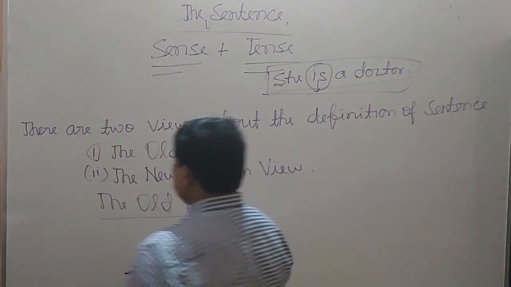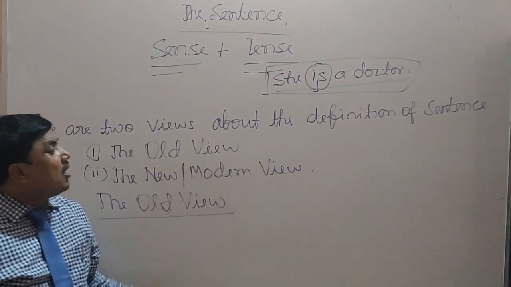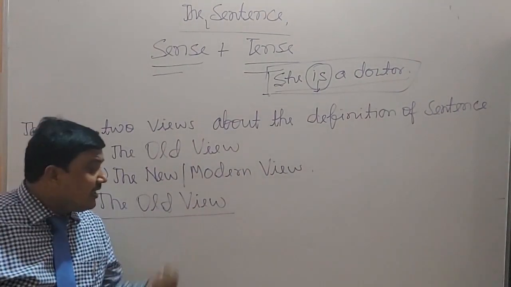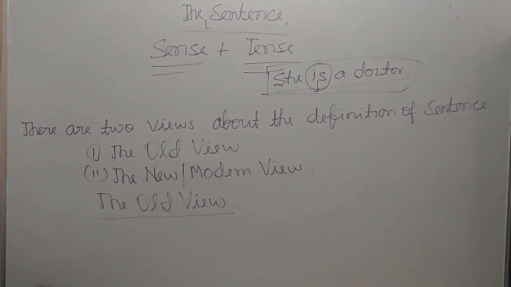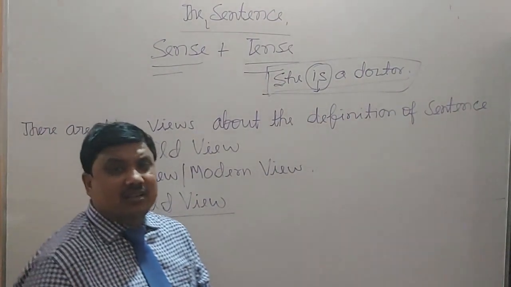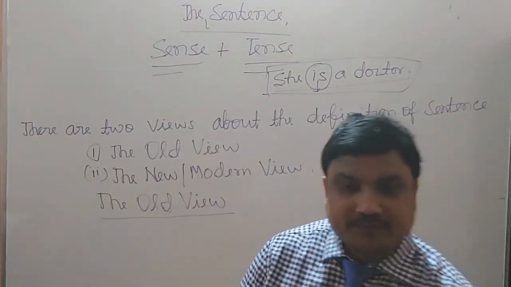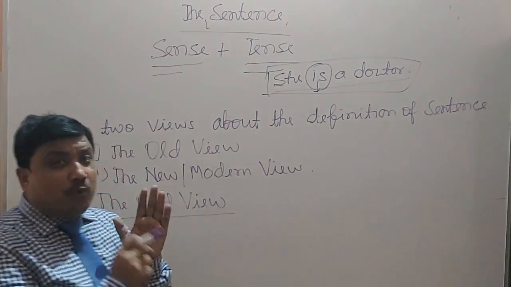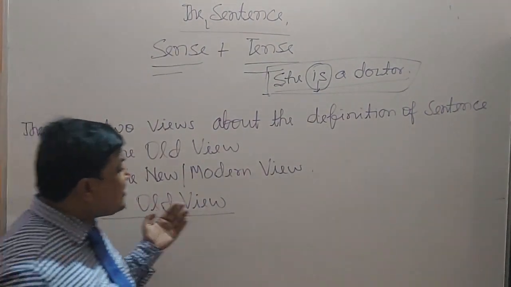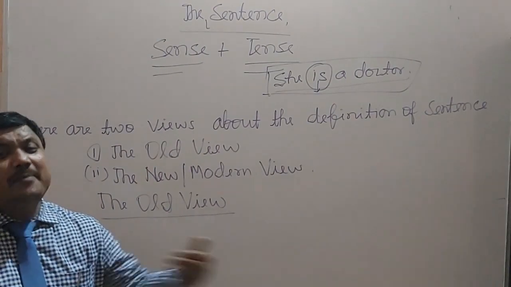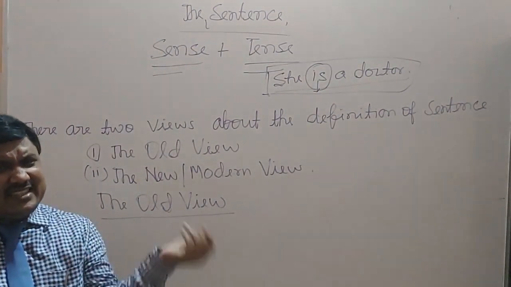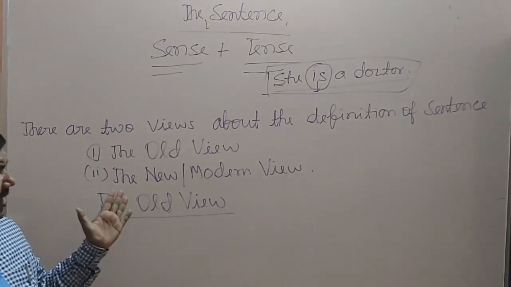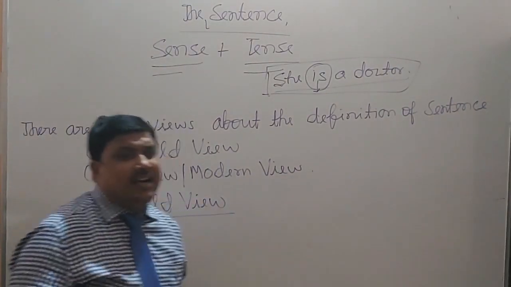Dear students, the old view about the definition of sentence is basically supported by Wren and Martin and J.C. Nesfield. Both support the same line. There is a little difference between their definitions, but they give the same idea.